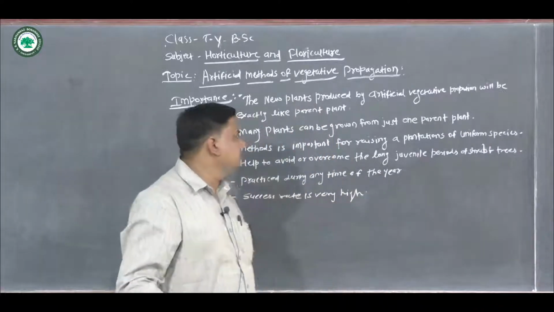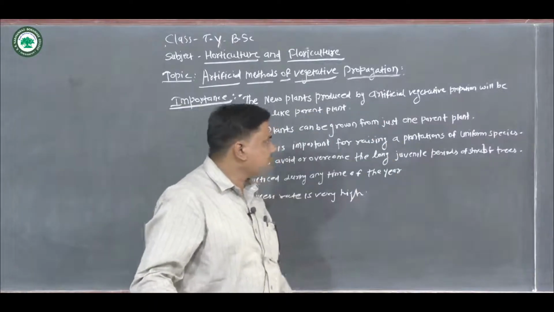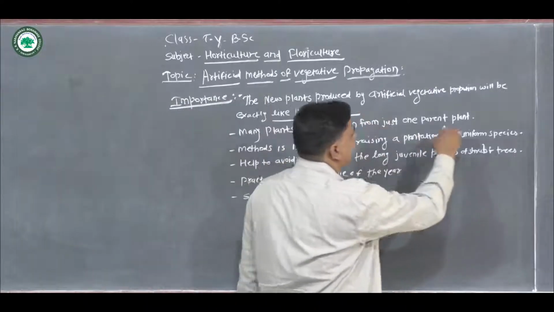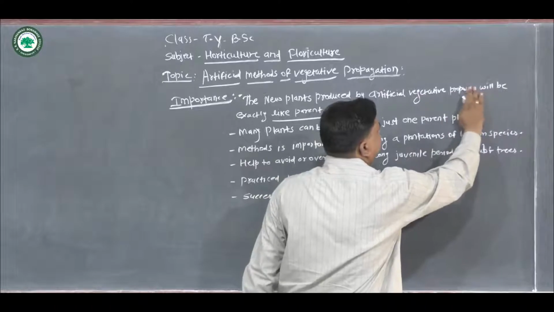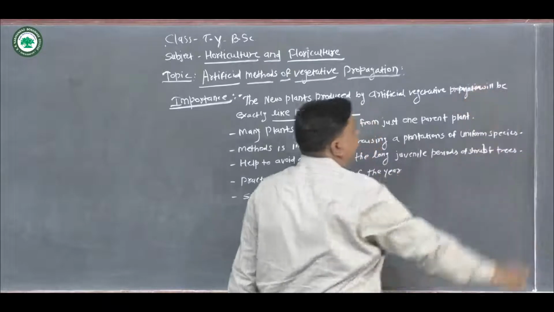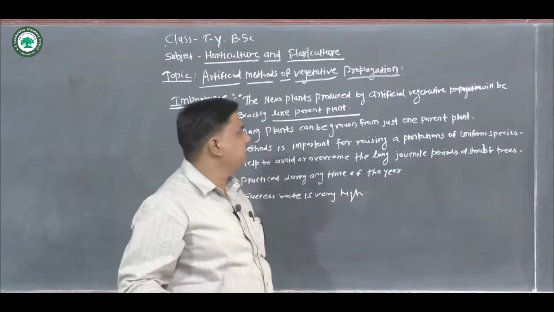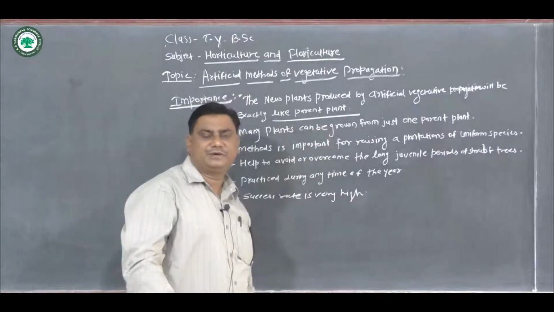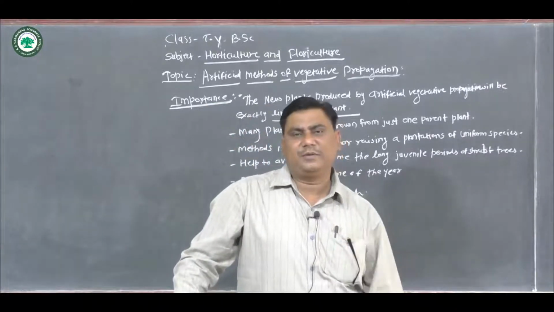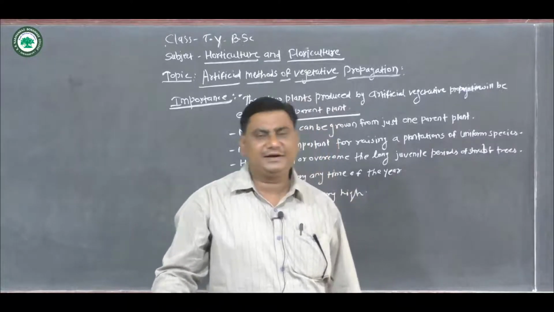Another important point is that the new plants produced by artificial vegetative propagation will be exactly like the parent plant. Means a true type of plant is produced because there is no interference of gametic characters here.